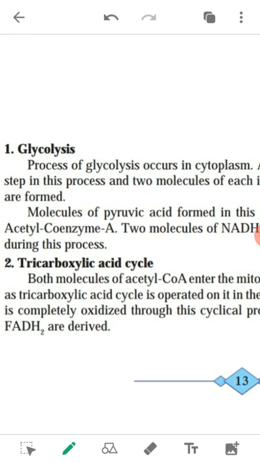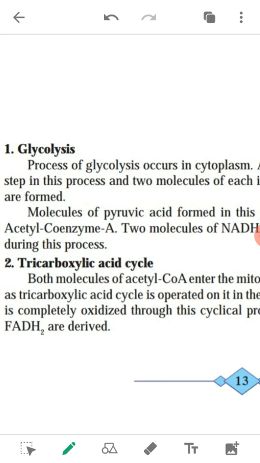Understood, the first step of cellular respiration is glycolysis. The second step of cellular respiration is the tricarboxylic acid cycle. It is also known as the Krebs cycle. इसको Krebs cycle भी बोला जाता है. The cyclic reactions of the tricarboxylic acid cycle were discovered by Sir Hans Krebs. Sir Hans Krebs ने इसको discover किया है. This cyclic process is also called the Krebs cycle. He was awarded the Nobel Prize in 1953 for this discovery. The other name of the tricarboxylic acid cycle is the TCA cycle or Krebs cycle.